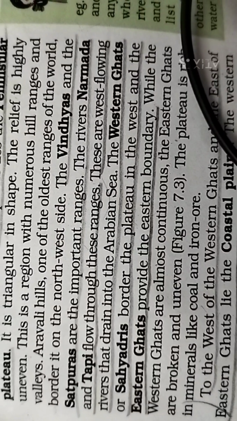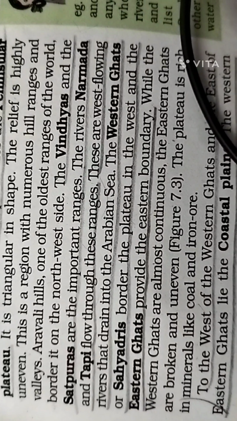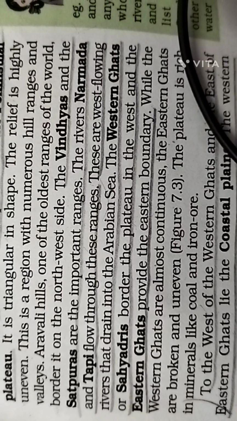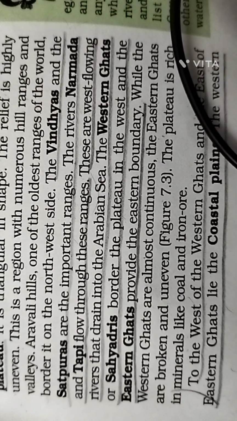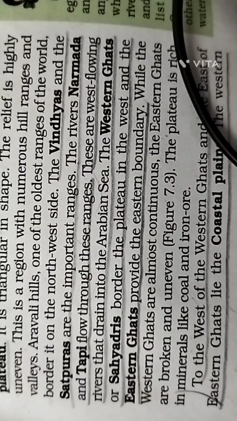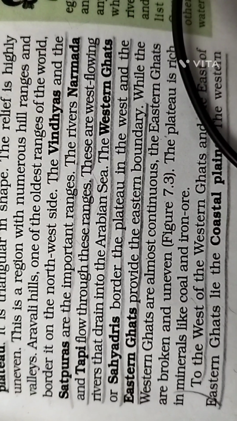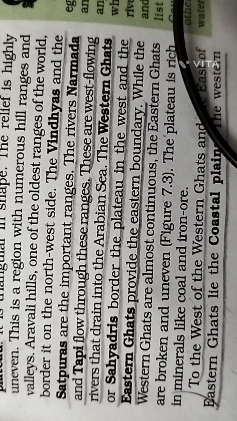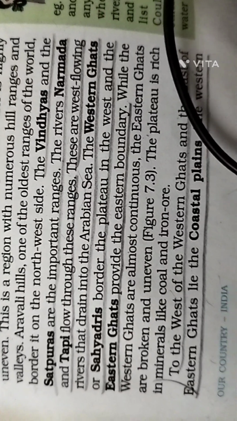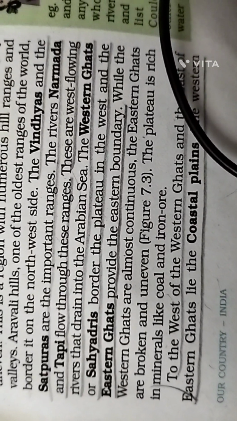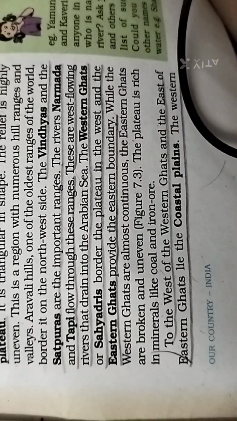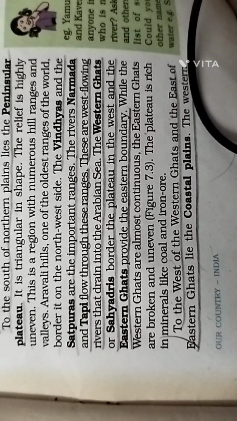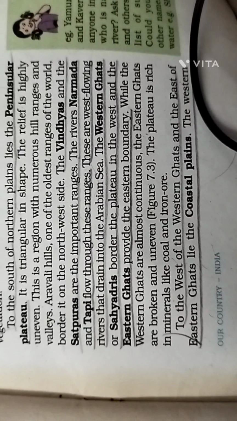The Western Ghats or Sahyadris border the plateau in the west, and the Eastern Ghats provide the eastern boundary. While the Western Ghats are almost continuous, the Eastern Ghats are broken and uneven. The plateau is rich in minerals like coal and iron ore. To the west of the Western Ghats and the east of the Eastern Ghats lie the coastal plains.